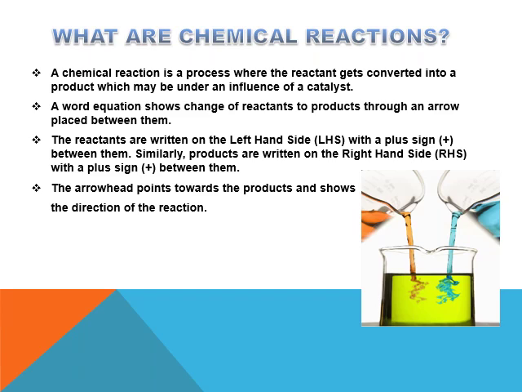Now, our chapter is chemical reactions and equations. So what does that word equation mean? It shows the change of reactants to products through an arrow placed between them. While writing an equation, the reactants are written on the left hand side with a plus sign between them. Similarly, products are written on the right hand side with a plus sign between them. And an arrowhead points towards the products, which shows the direction in which the reaction is going on.